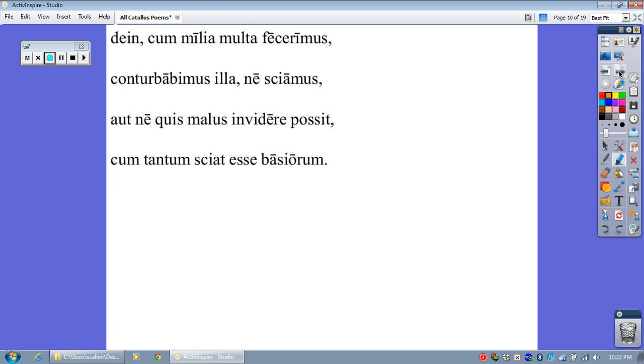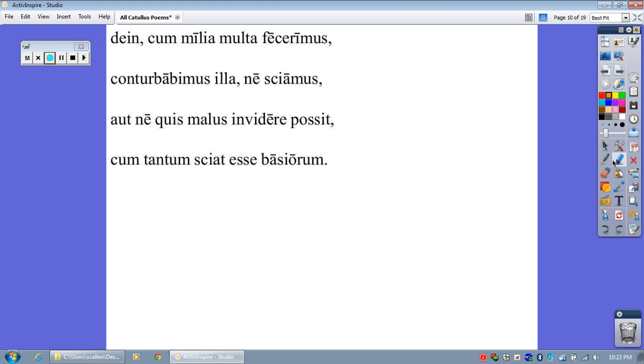therefore give me all these kisses, and then dein, which is short for deinde, then cum millia multa fecerimus conturbabimus illa nesciamus aut nequus malis invidere possit cum tantum sciat esse basiordum. Den cumilia multa fecerimus, conturbabimus illa, ne sciamus, aut ne quis malus in videre possit, cum tantum sciat esse basiorum.